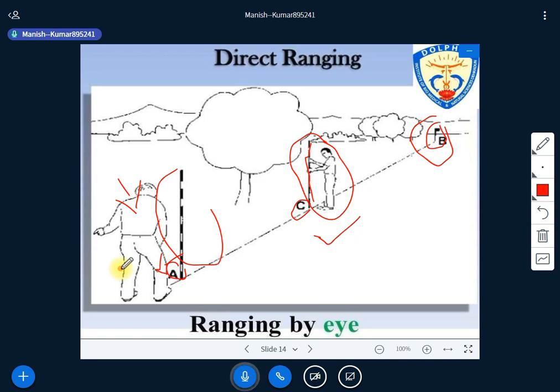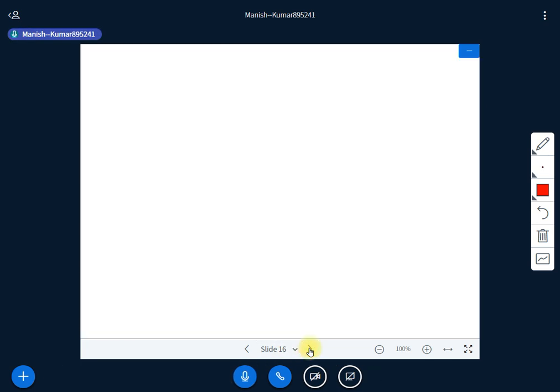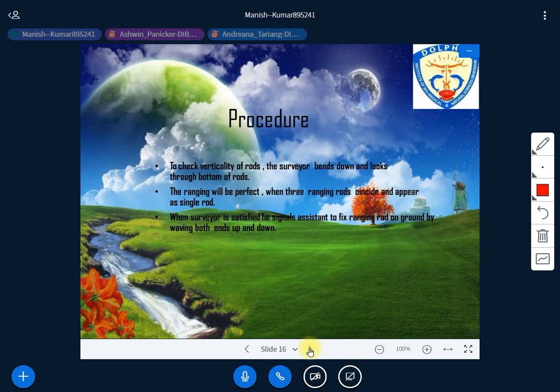Direct the assistant to move straight or left or right, so that the third ranging rod can be placed exactly in the same straight line. Is it clear to all of you now? Yes, sir, it's clear.